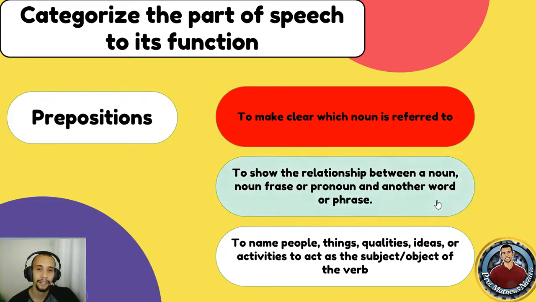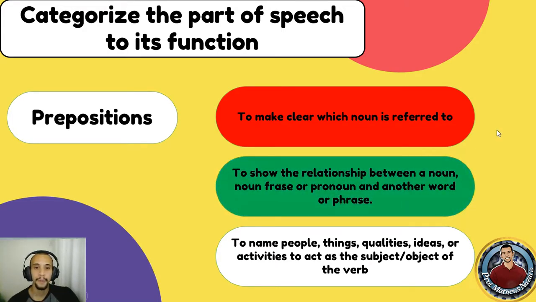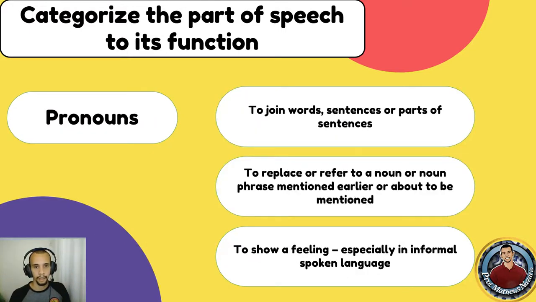Alright, if your answer was B, you were correct. Prepositions link words or pronouns, and many people, and even teachers from time to time, confuse the difference between prepositions and conjunctions. Well, remember, conjunctions join sentences, they join clauses, so they behave differently in a sentence. Prepositions just show the relationship between a noun phrase or pronoun and another word or phrase, okay? Whereas conjunctions link clauses, prepositions link words, okay?